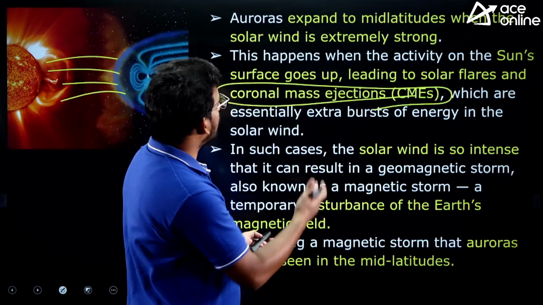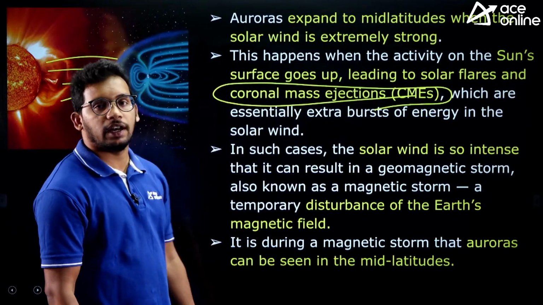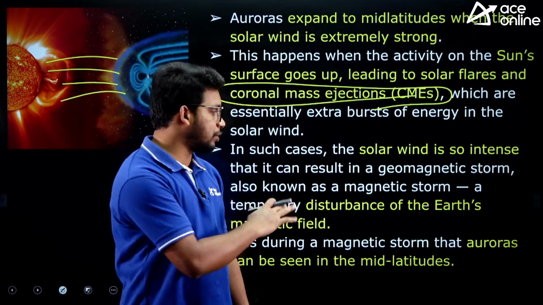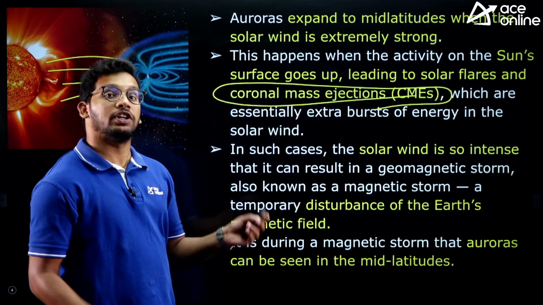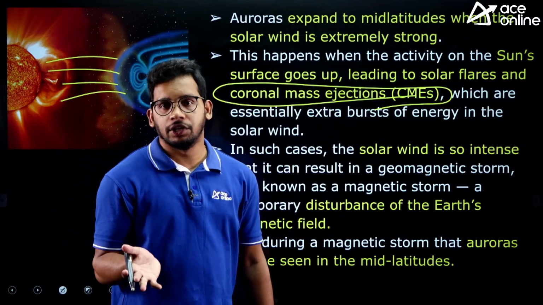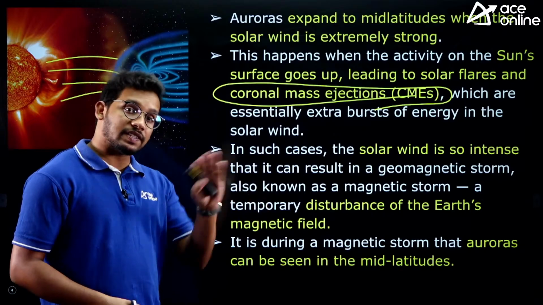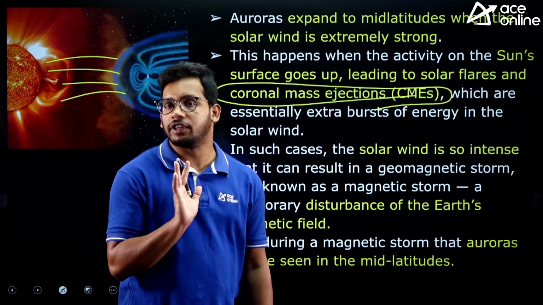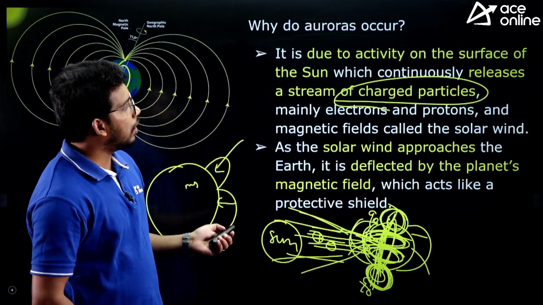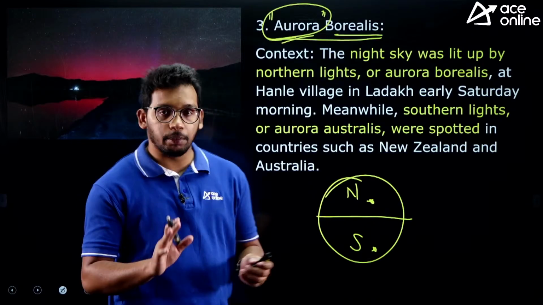Any doubts in this? So now it is happening in the Ladakh region. We are seeing this in the Ladakh region because high intensity solar winds are coming towards it. These winds can also disturb a lot of things by disturbing the earth's magnetic field, satellites or our electric grids. So the solar winds may disturb a lot of phenomena on the earth's surface, right? So that is about aurora borealis as well as aurora australis. Any doubts in this? This is a little bit conceptual.